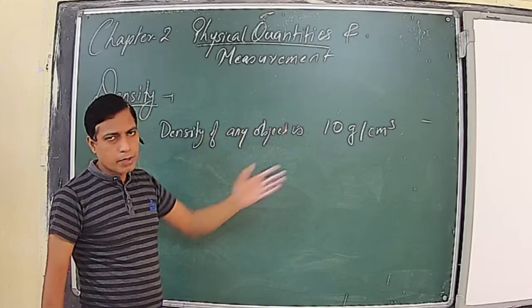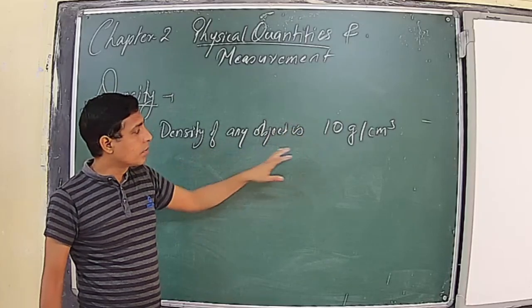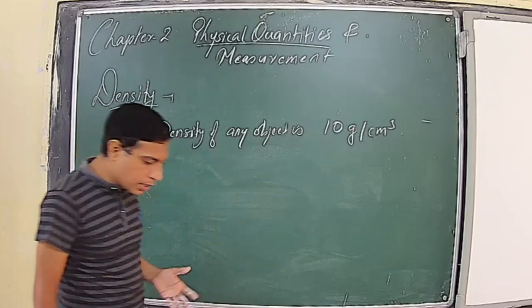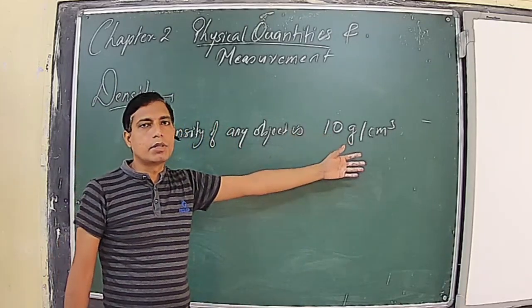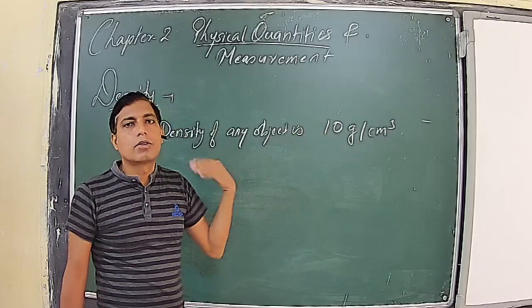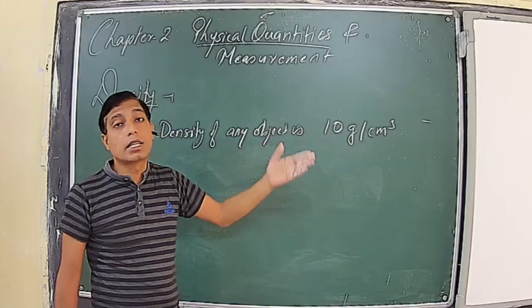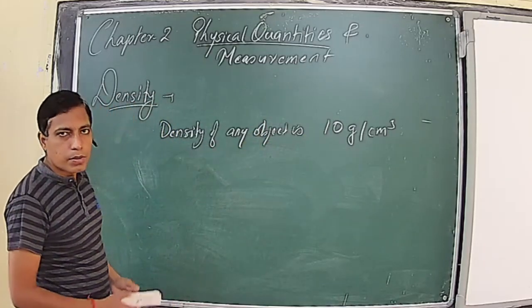What does this statement imply? It means that for every volume of 1 cubic centimeter of this object, its mass will be 10 grams. If you take the same object with a volume of 2 cubic centimeters, its mass will be 20 grams. If you take a volume of 3 cubic centimeters, its mass will be 30 grams, and so on. This is the meaning of the density of any substance.